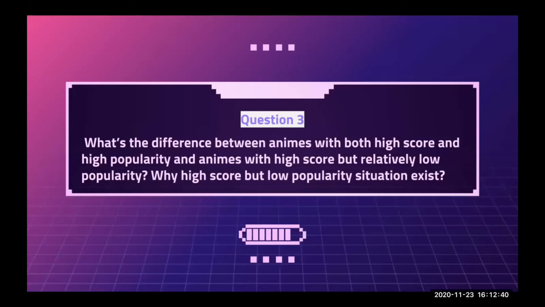In this step, we mainly conduct research on this question. What's the difference between animes with both high score and high popularity, and those animes with high score but relatively low popularity? Why does the high score but low popularity situation exist?